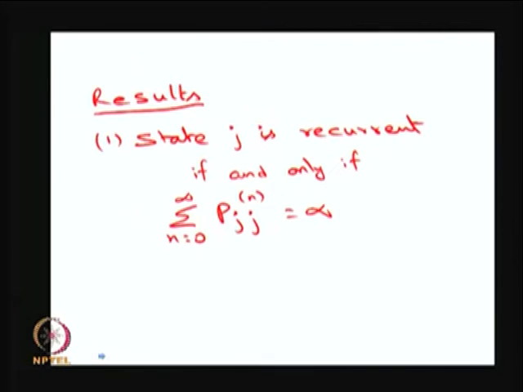The first result: the state j is going to be recurrent if and only if the summation of p j j of n is infinity. The if and only if means if the state is recurrent, then you can conclude that this summation of the probability, not the first visit, starting from the state j to j in n steps, is going to be infinity. If for any state j the summation is infinity, then that state is going to be recurrent.